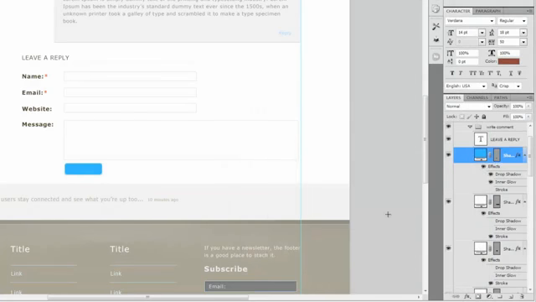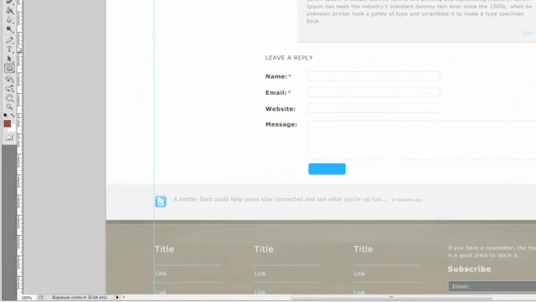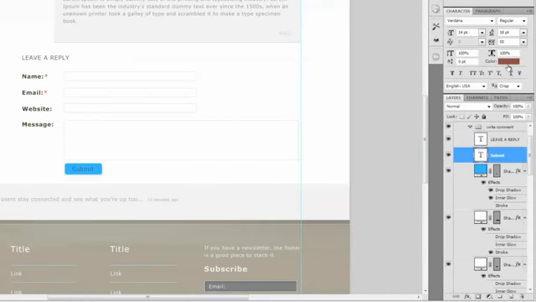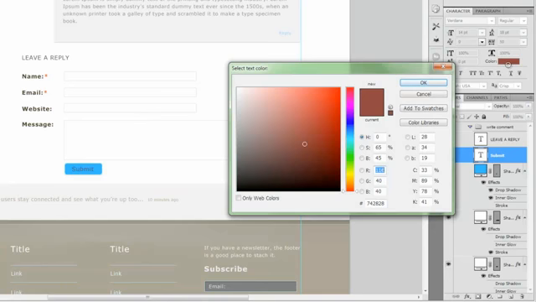Alright, let's go ahead and grab your type tool and we'll just type up the word submit. Grab your move tool, go ahead and put it in the middle of the button here as much as you can, and then change the color of the text here to white.